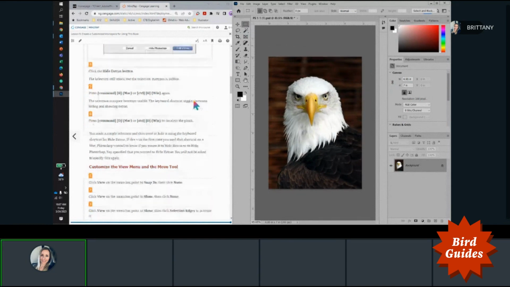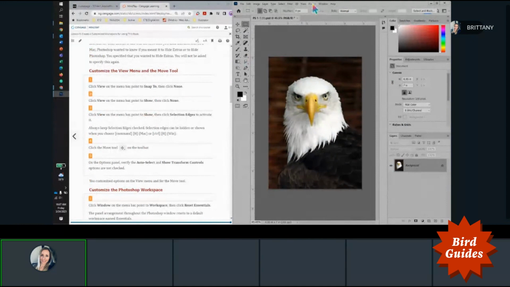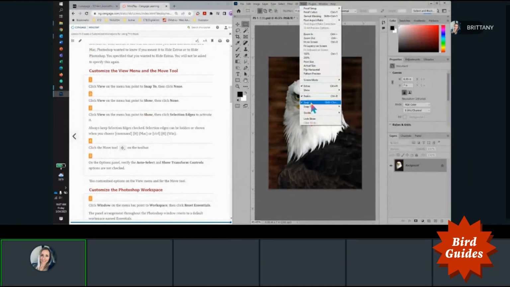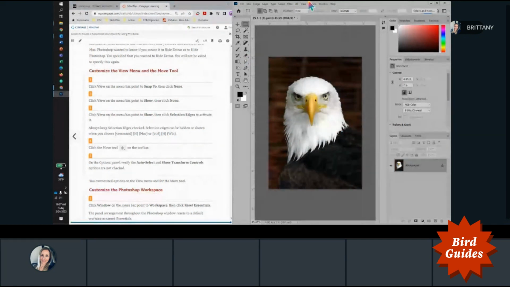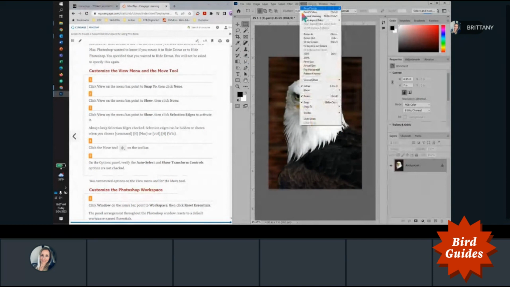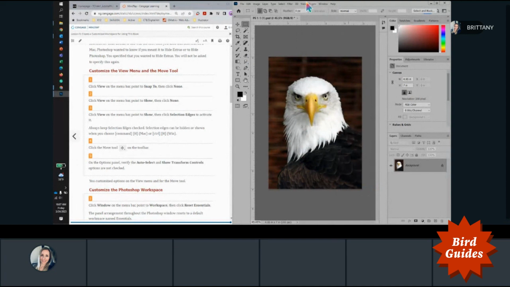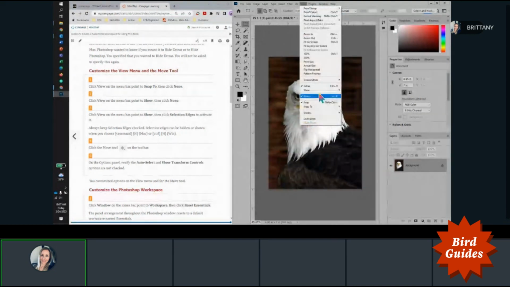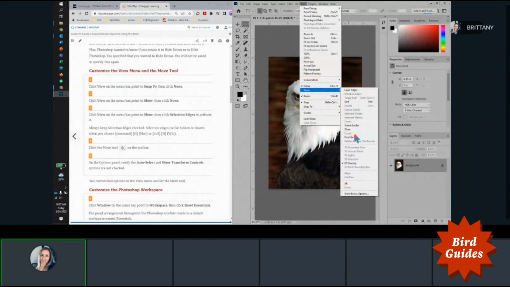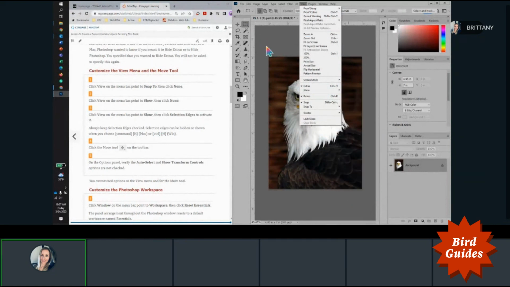Okay, so next part is going under the View menu and choosing Snap To, and we're going to click None, and then View, Show. We'll also select None, and then View, Show, and select Selection Edges, which I don't think is lit up at the moment because I don't have anything selected. So let's try this.